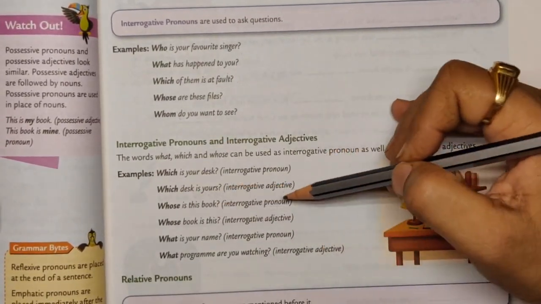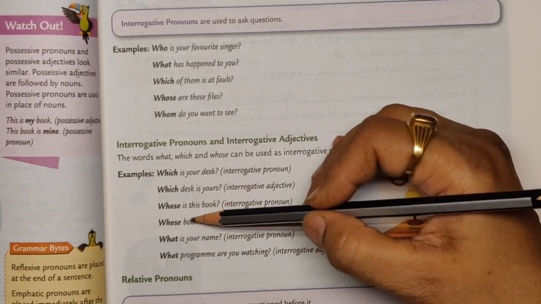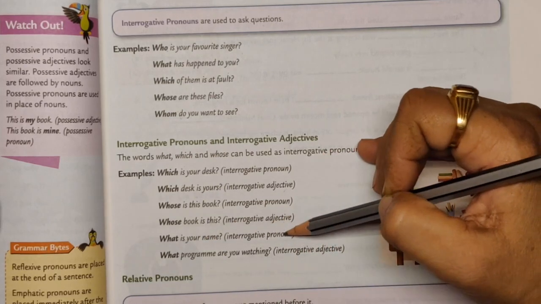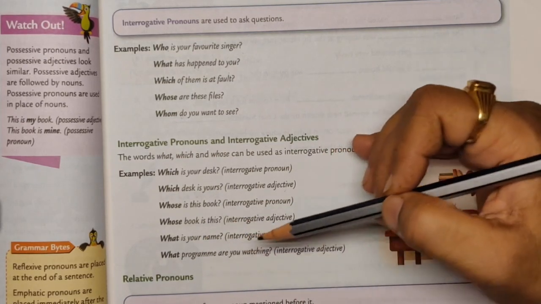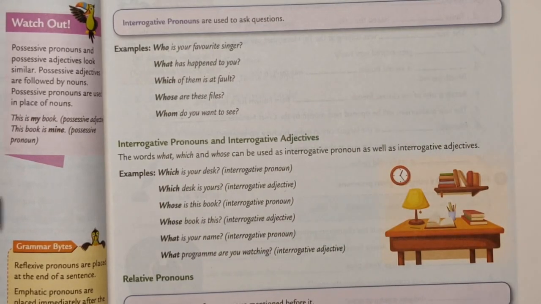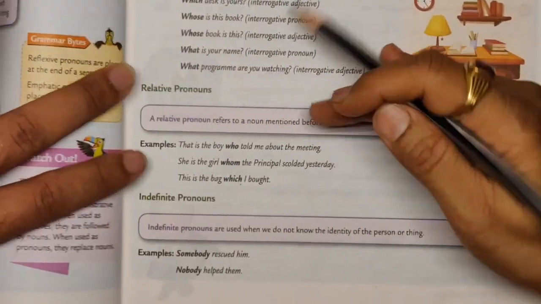Whose is this book? Interrogative pronoun. Whose book is this? Interrogative adjective. What is your name? Interrogative pronoun. What program are you watching? Interrogative adjective. Then we come to relative pronouns.